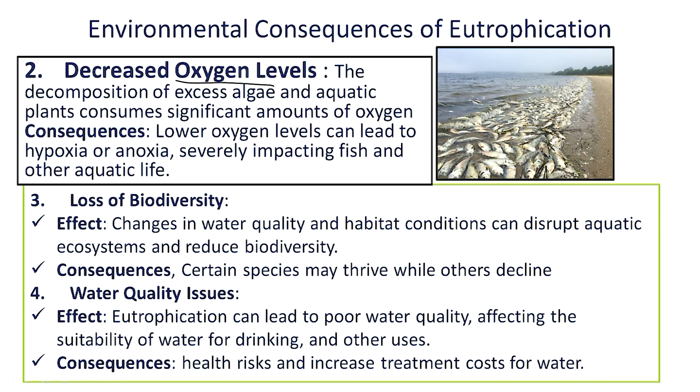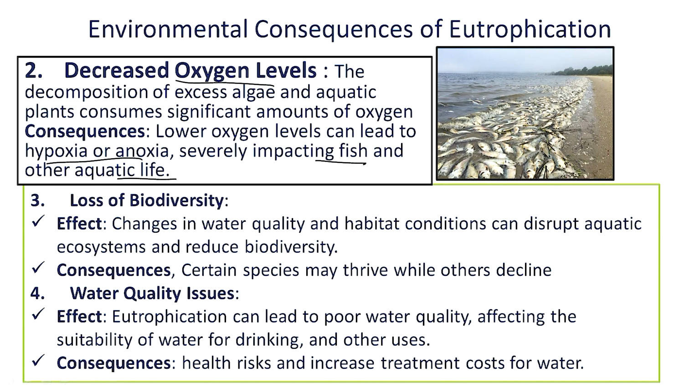After the algal bloom, when these algae and different aquatic plants degrade, they use oxygen. So there is a reduction in the oxygen level in the water and development of hypoxic and anoxic conditions. In that condition, it is impossible for fish and different types of aquatic life to survive.